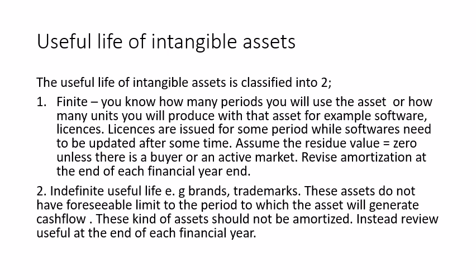For example, software or licenses. Licenses are issued for some period, while software needs to be updated regularly. We assume the residual value to be equal to 0, unless there is a buyer or an active market. Revise amortization at the end of each financial year.